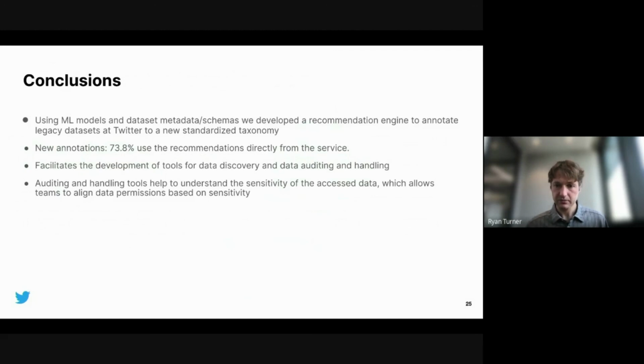And this will help in any other use cases as well for data auditing and handling.